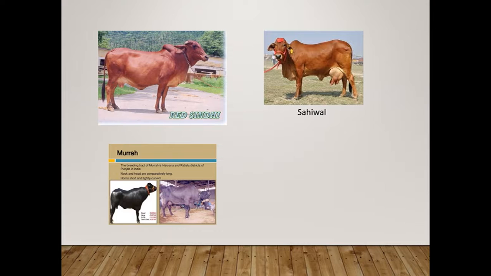Now these are high milk yielding animals. We'll just continue.